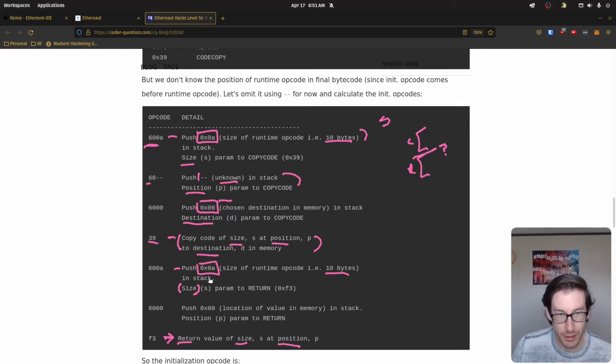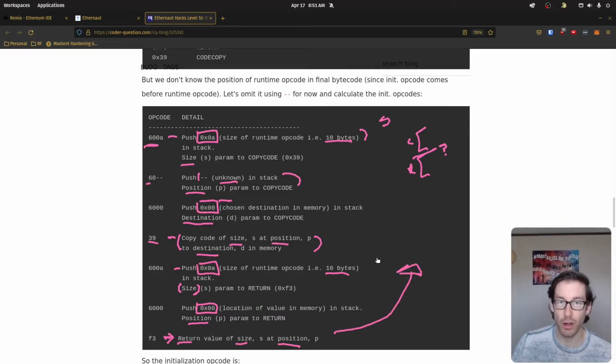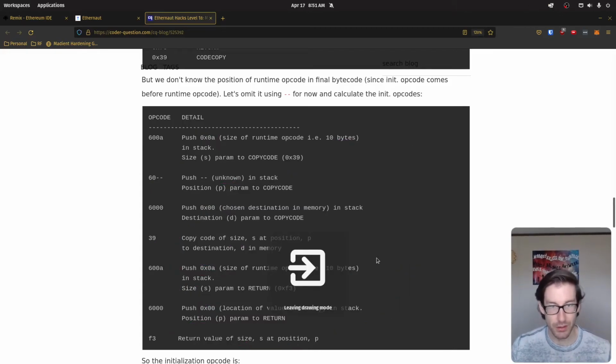So it's 0xa, 0xa. And then where is it located when we want to return this thing? And remember, we put it here. We put it at 0, which is going to be at the beginning of the memory. So that's where the position is going to be. So we're going to take these 2 things that we've established, place them into our return, and then return that back to whatever calls our address, which is going to be our target. So that's the logical connection there.